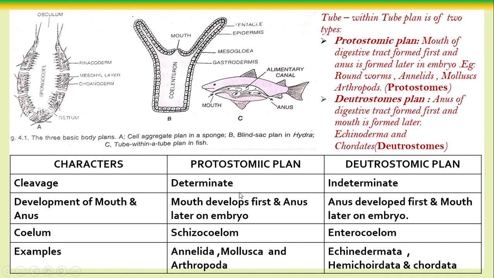Examples. Now look at this tabulation: diploblastic and triploblastic organization. The body of the animal is made up of various kinds of tissues and organ systems. These organs, organ systems and tissues develop from where? From the primitive germinal layers.